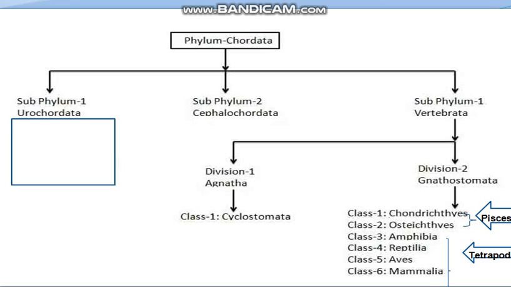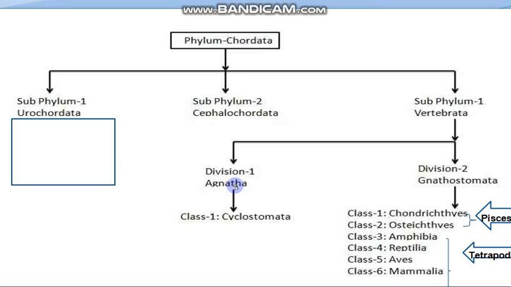Agnatha means without jaws. The animals included under this group are without jaws, and only one class is included, class Cyclostomata.